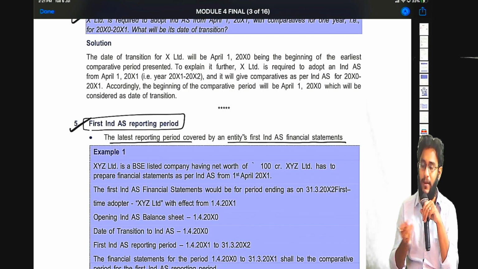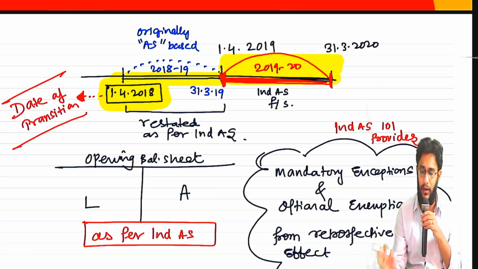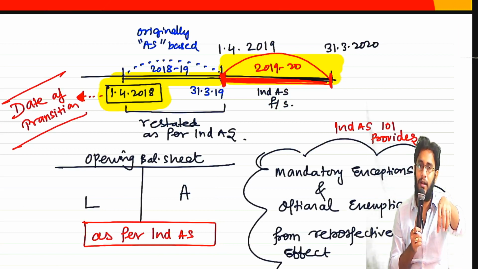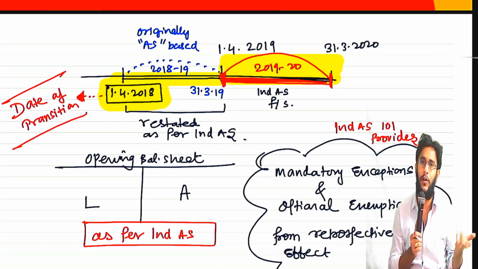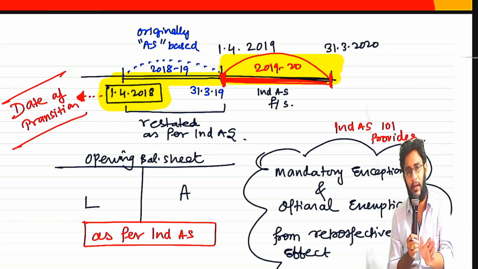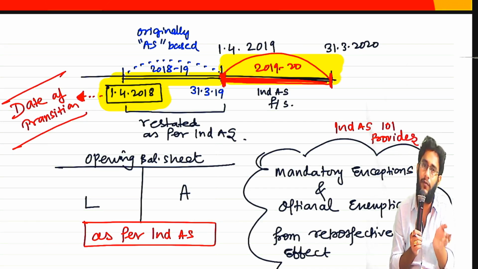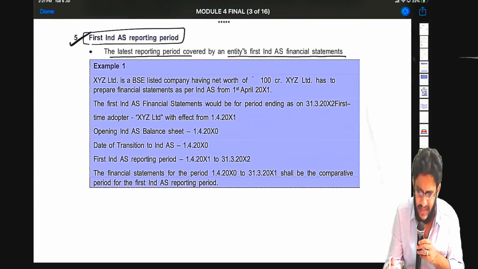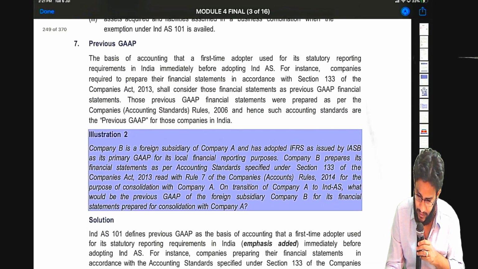Because in our example, 18-19 and 19-20, both you are preparing under Ind AS. But 19-20, the latest one, is called the first Ind AS reporting period, because for 18-19 you never gave Ind AS financial statements to outsiders. So you are giving 19-20 and 18-19 under Ind AS, and the first Ind AS reporting period will become 19-20. That is the example. Now what is deemed cost and all, we will see later on.